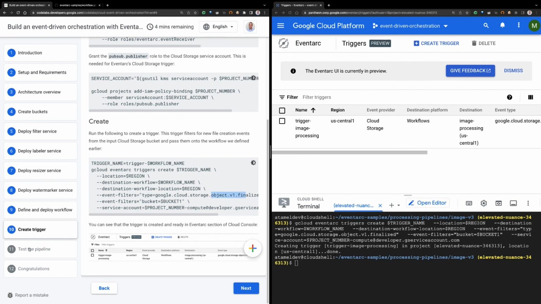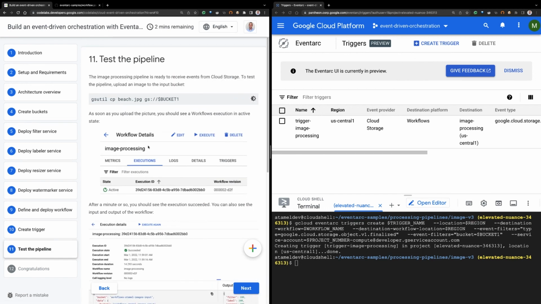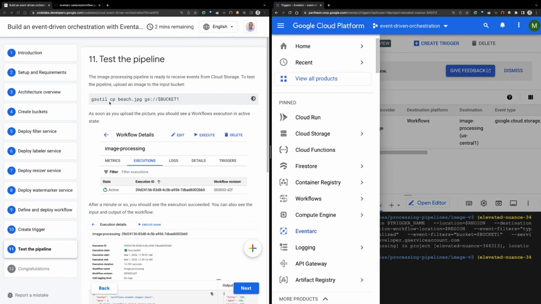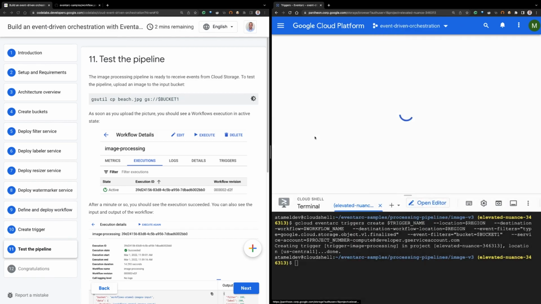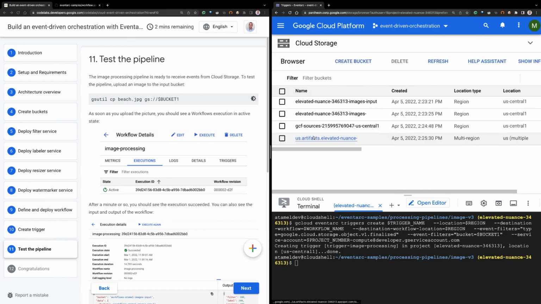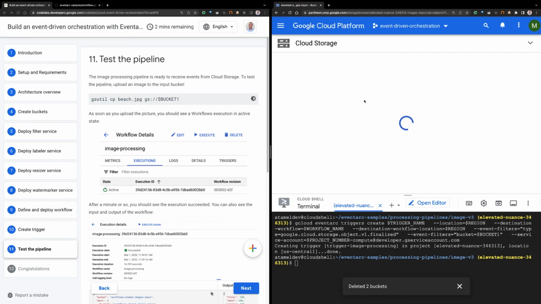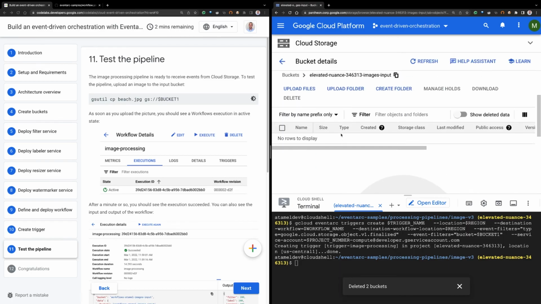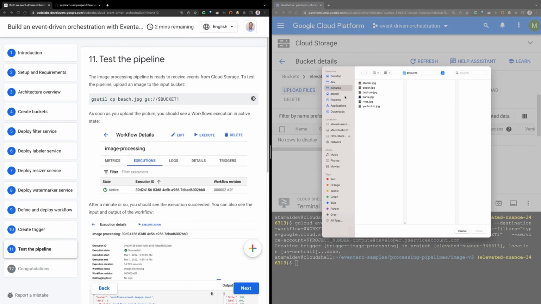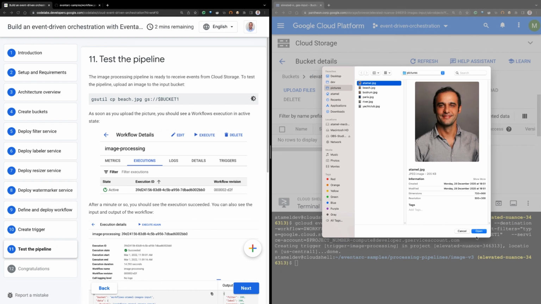So in step 11, let's just test out whether this works. To test it out, all we need to do is upload a picture and see that it's processed. We can use gsutil to upload an image, but let's do it from the UI. So I go to Cloud Storage, and I see my input and output buckets. Let's go to the input bucket. You see there are no images here. I will upload a picture of myself.